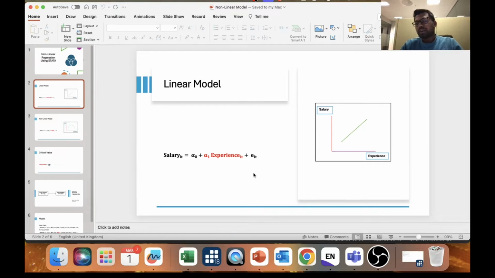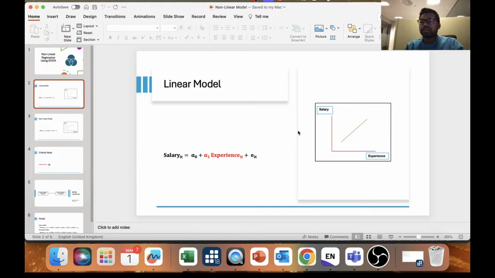However, some economists believe it's not always true that experience will have a positive impact on salary. After a certain period, for example if the person serves in a company for more than 10 or 20 years, there could be a decline in his salary. So this is actually the non-linear impact.